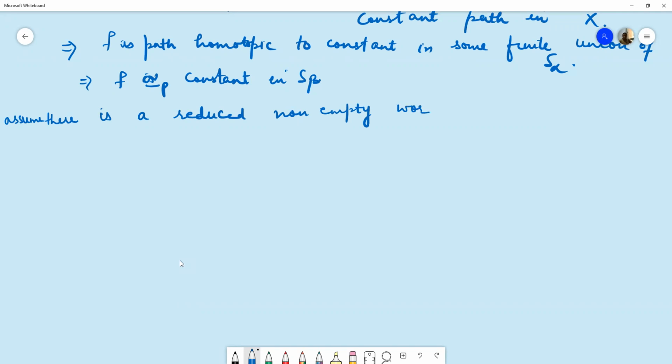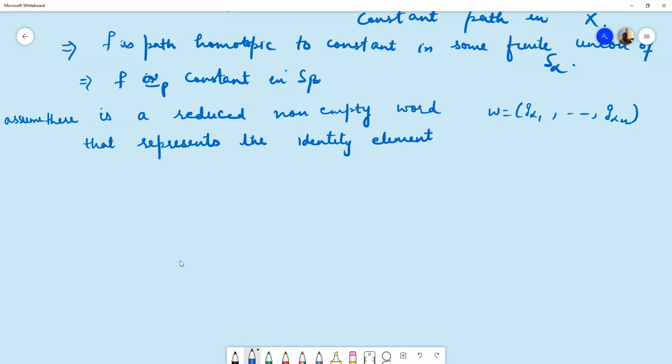But let us say this is a reduced non-empty word W, which is G alpha 1, G alpha 2 up to G alpha n, where all these G alphas are elements of the groups capital G alphas, and which represents the identity element. Means basically we are assuming that except the empty word, there is another non-empty word which represents the identity element of the group pi1 X, p.